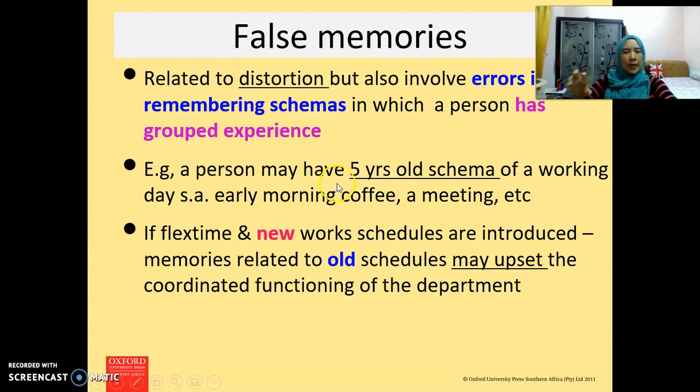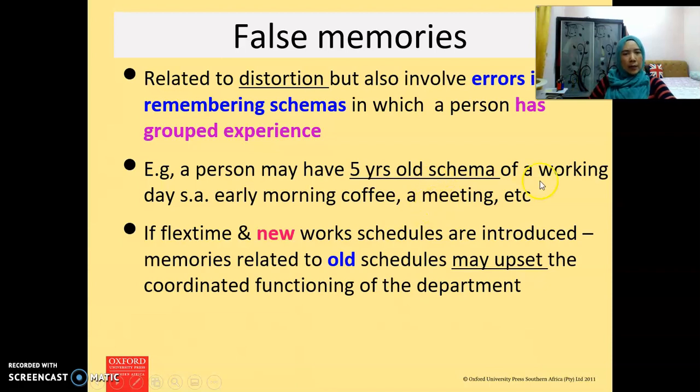For example, a person may have 5-year-old schemas of working days. For example, maybe you come early in the morning, have a coffee and have a meeting. So this may be something the company practiced a long time ago. Nowadays they haven't carried out this practice anymore.